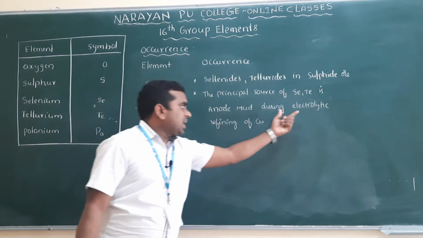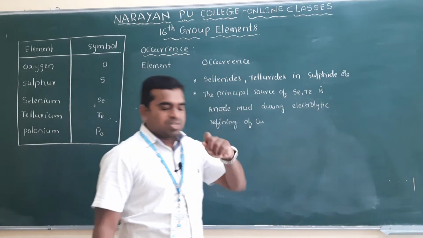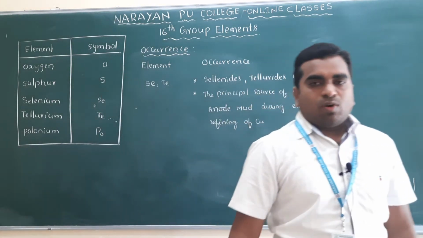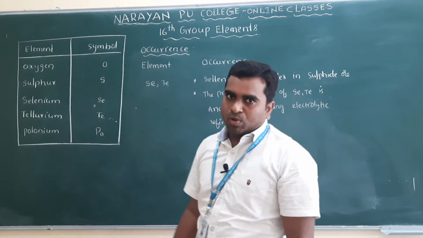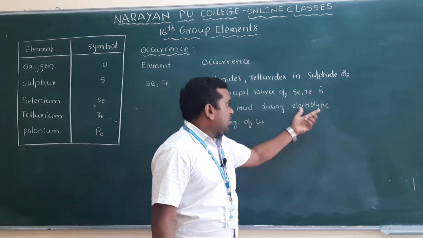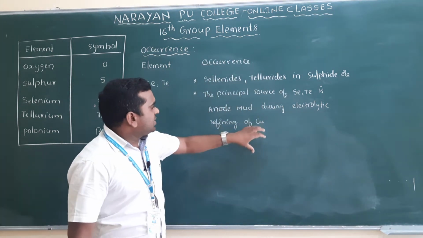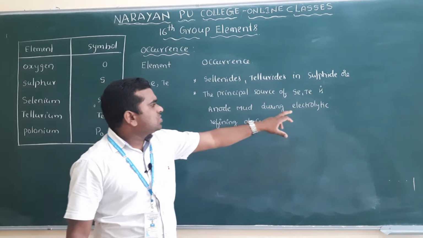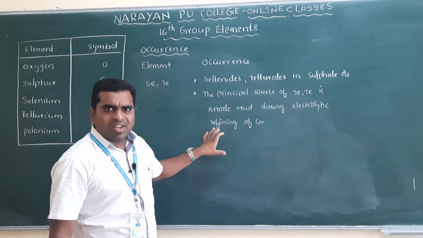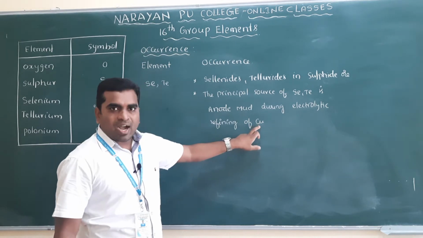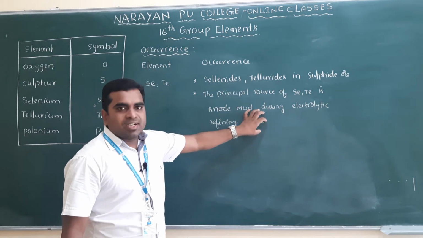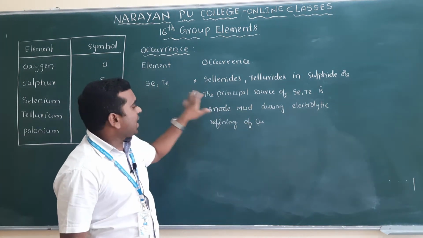We will study electrolytic refining of copper in metallurgy, in another chapter. It is used to purify copper. Refining means purification of copper. Copper is mainly contaminated with impurities like selenium and tellurium.